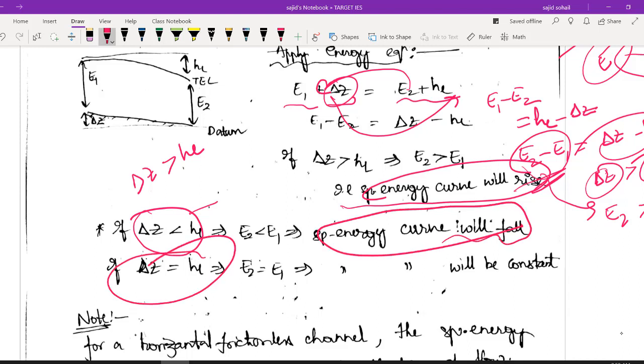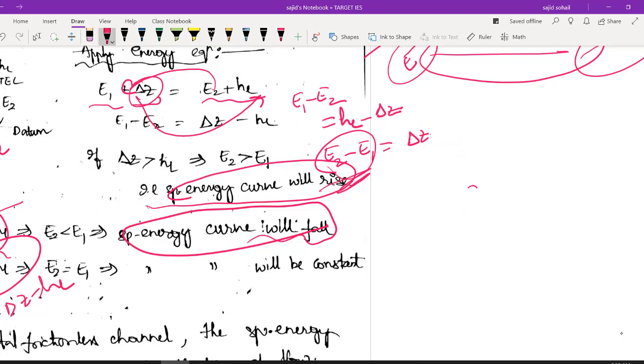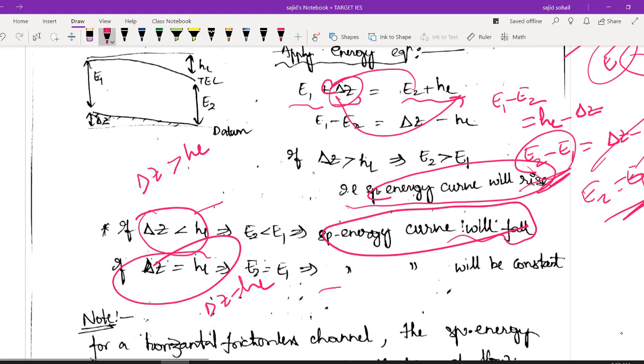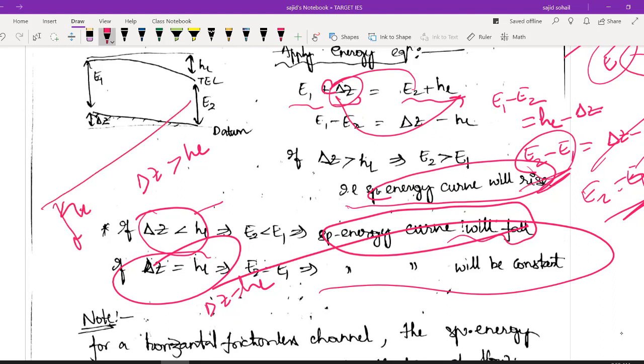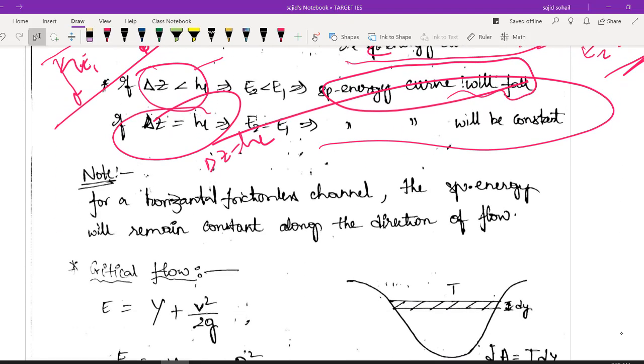If it is constant, if delta h is equal to hL, then obviously your, let us try to understand, delta h, delta z minus hL, right? Delta z minus hL, so it is equal, so you got 0, E2 is equal to E1. So in this case what you will be getting, you will be getting your energy curve as constant. आपको एक straight line मिल जाएगा, E1 is equal to E2, right? I hope you got it. So this is everything what you have to understand.